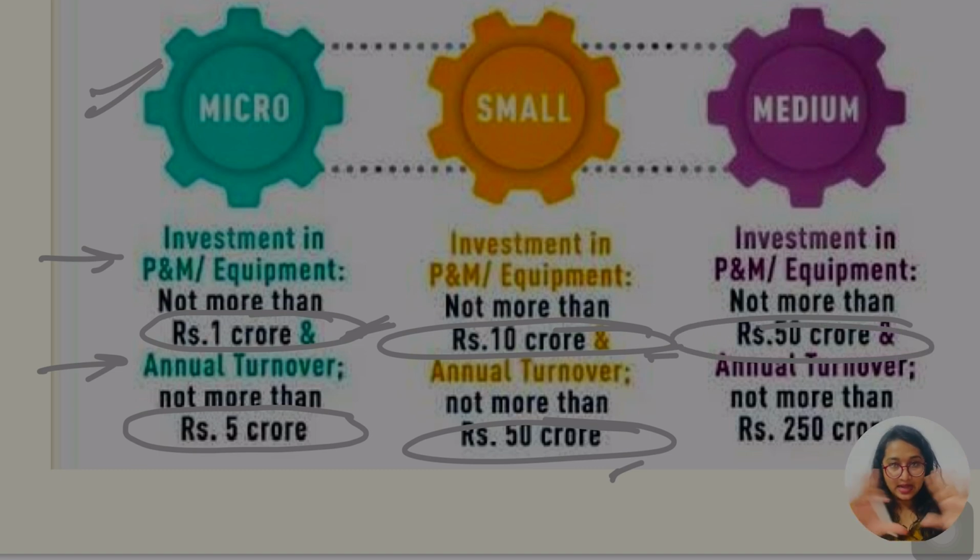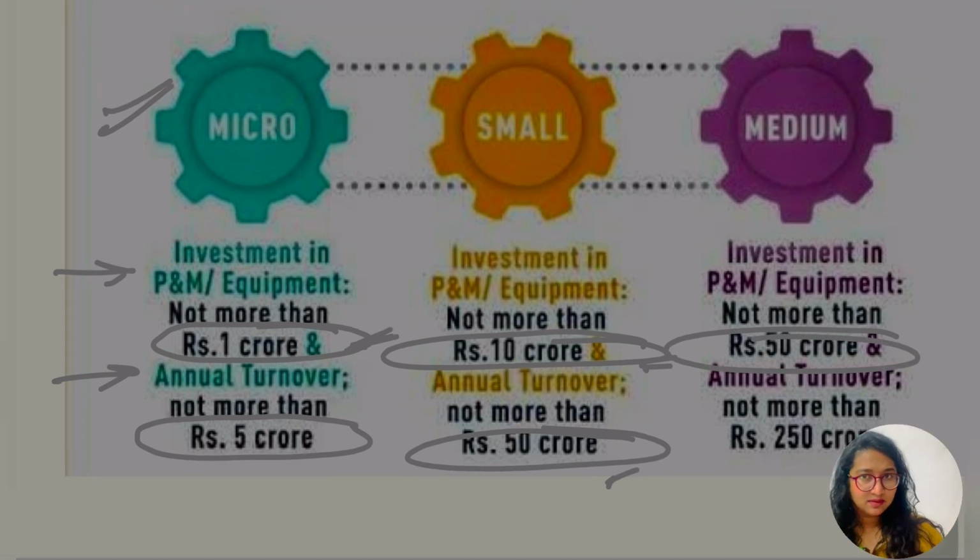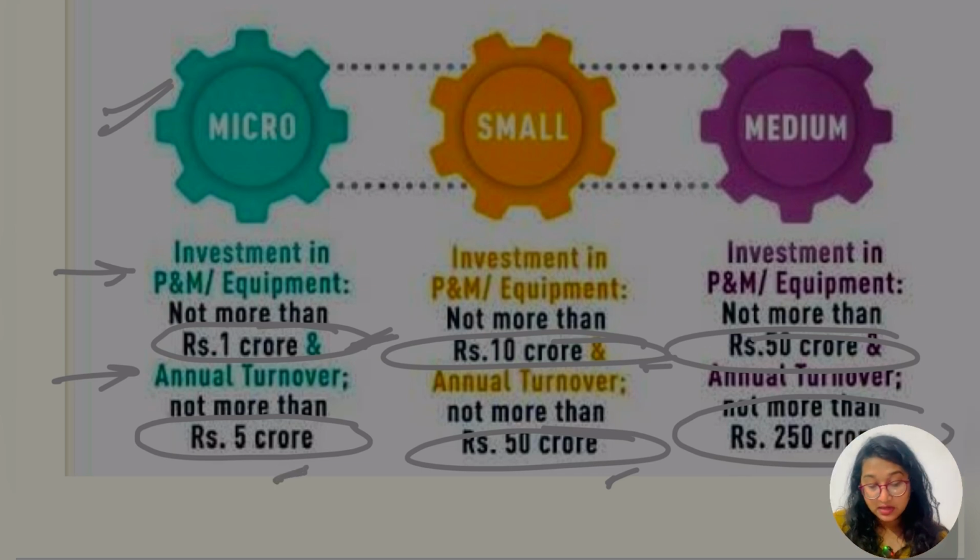So yes, for micro, then small, and then which one? Medium. For micro, investment in plant and machinery should not exceed 1 crore, then 10 crore, then 50 crore. Okay, this much is understood. So what about the second part, the turnover part? We were doing medium, so it should not be more than 250 crore. So the first was 5 crore, the second 50 crore, and the third 250 crore.